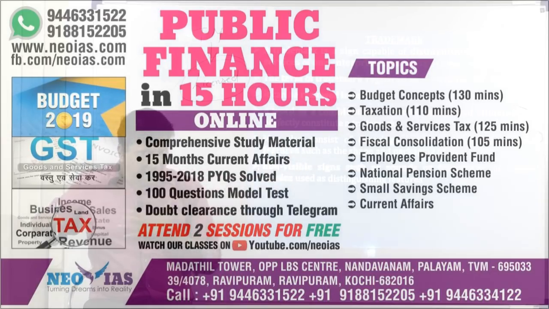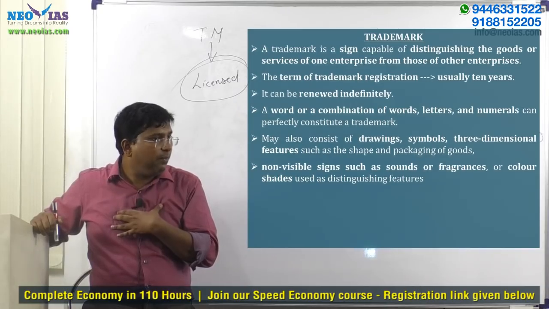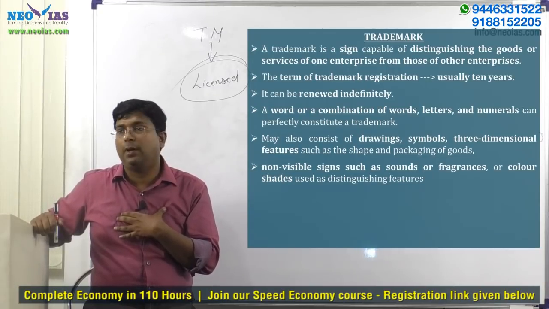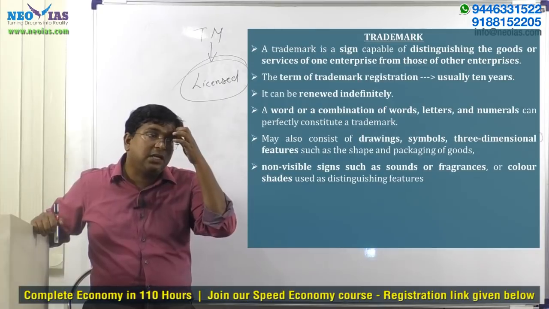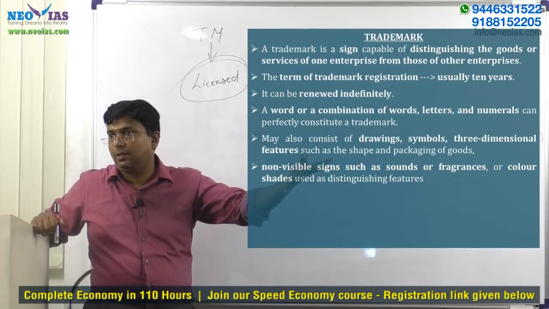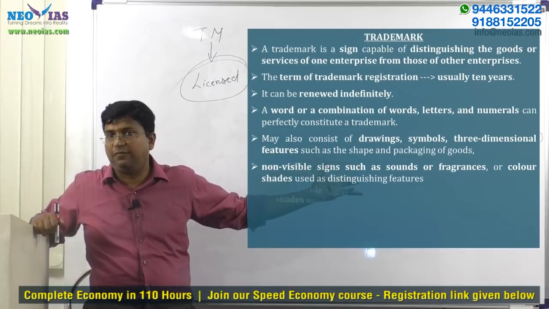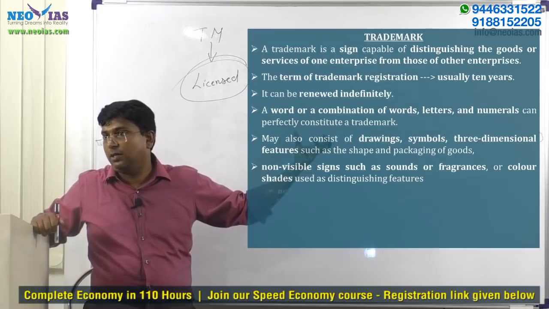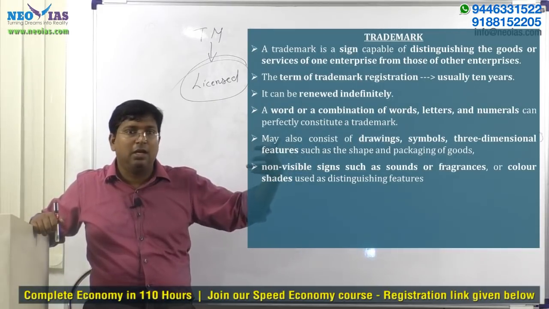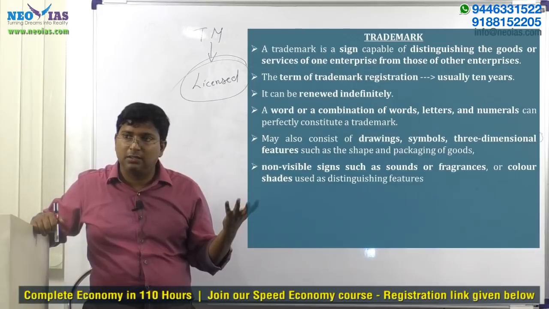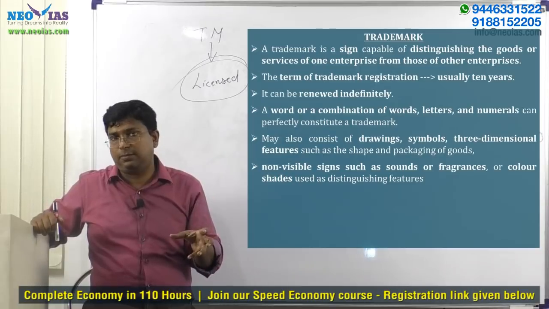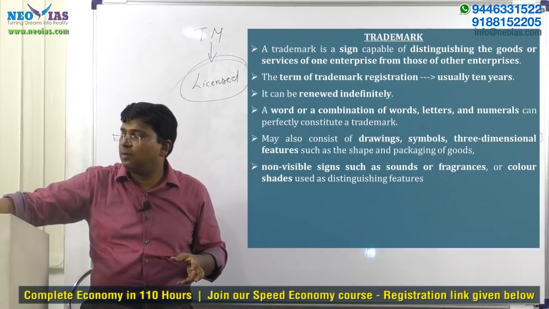Licensing means my intellectual property right, it can be anything, mainly patent, trademark, not GI, GI can't be given, I will tell you why. Even copyright etc. can be licensed to someone else. So trademark can be licensed. But the trademark owner will tell that you have to follow these standards when you sell my product, because I don't want to compromise with my quality. It will affect my brand name. You can sell it as a franchisee, but on these standards. So that point you keep in mind regarding trademark.